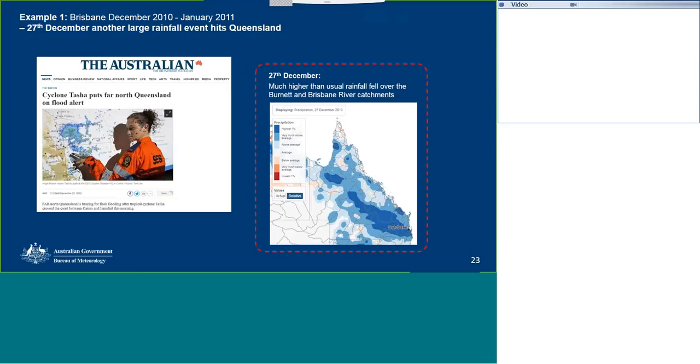Then we move to December 27th. On December 27th, we had much higher than usual rainfall falling over the Burnett and Brisbane River catchments as a result of a Category 1 tropical cyclone, Tasha, crossing south of Cairns early Christmas morning. Note in the visualisation on the right, we're looking at relative precipitation as indicated by the legend there. And as you can see, we've got some high precipitation compared to the historical data across these two catchments.